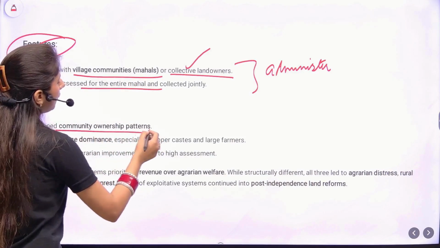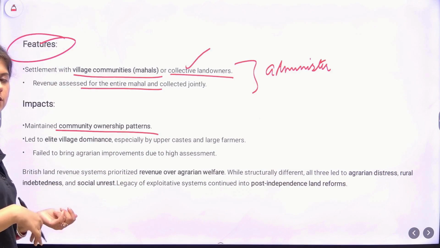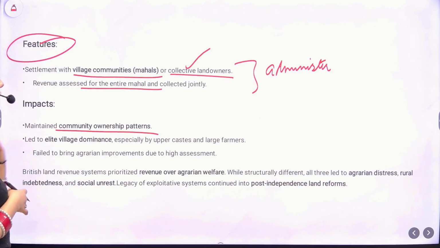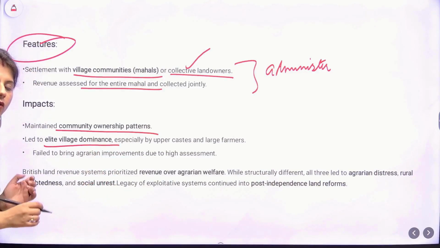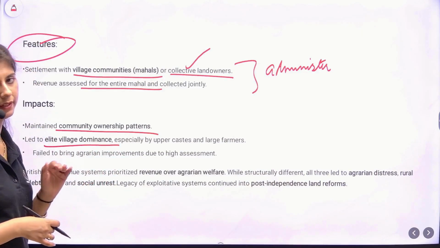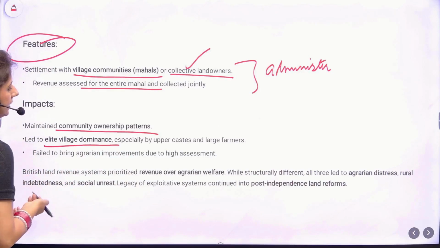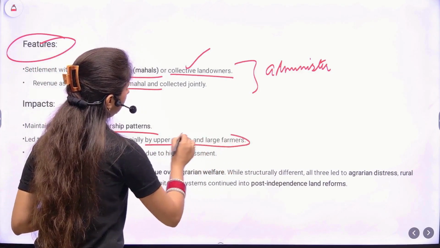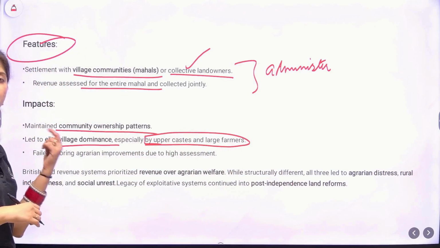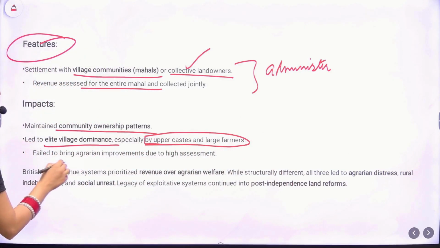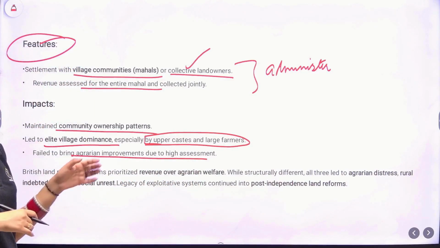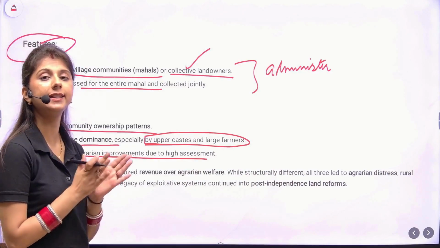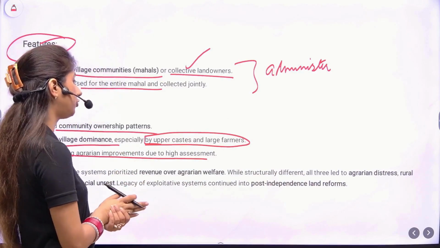They maintained the community ownership patterns. Instead of individual private ownership, the community ownership pattern arose. It led to elite village dominance. Of course, the one who is responsible for paying the revenue will dominate the peasants, especially the upper caste and the large farmers. So there was again exploitation. It failed to bring agrarian improvements due to high assessment. The problem common to all three was the high assessment, the high revenue which was charged.